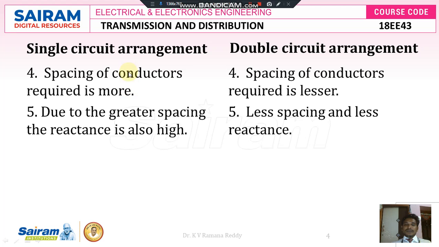If you compare the same point in double circuit arrangement, the spacing of conductors required is lesser, because its height is very high and it has more space, as more conductors are connected in parallel. The height of the tower and the cross arm space are already more, so less spacing is required compared to single circuit arrangement.